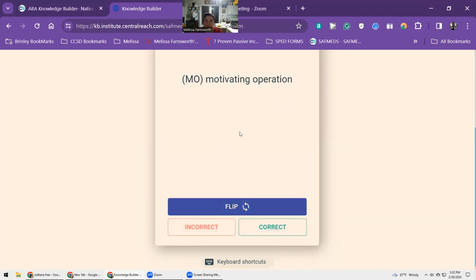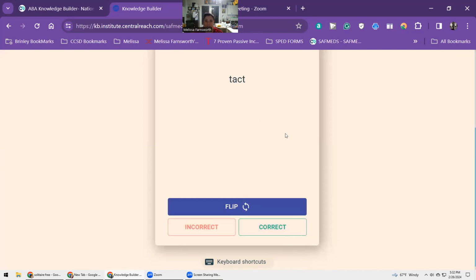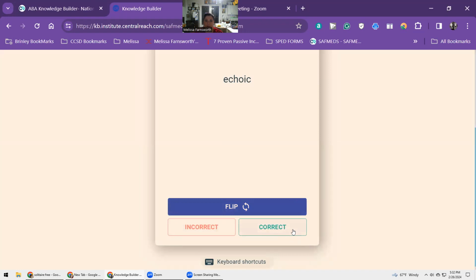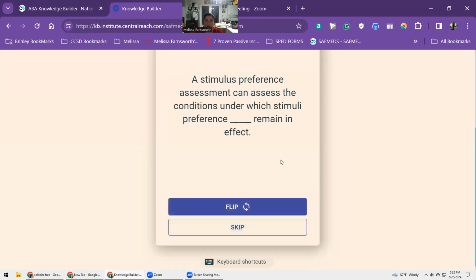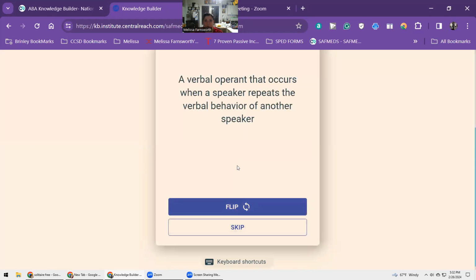Motivating operation, MO. A verbal operant in which a speaker names things and actions from direct contact with the senses. Tact. The therapist says water and Nia says water. Echoic. A stimulus preference assessment can assess the conditions under which stimuli preference blank remain in effect. Value. A verbal operant that occurs when a speaker repeats the verbal behavior of another speaker.